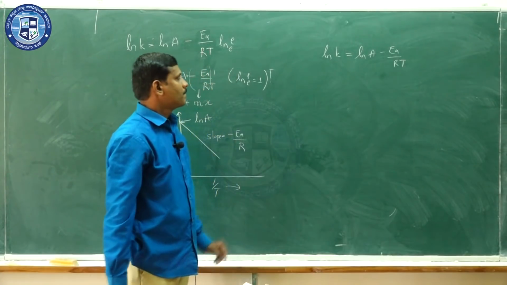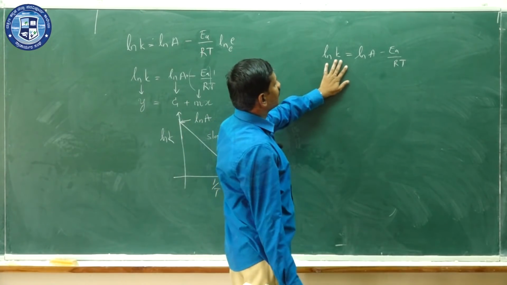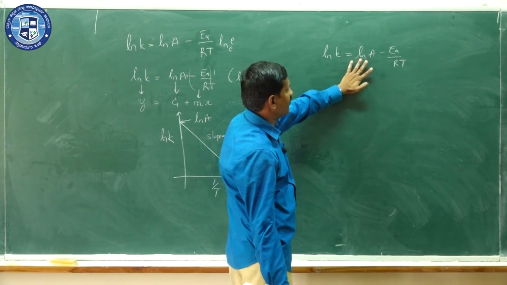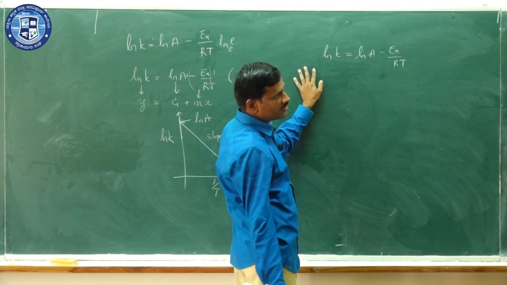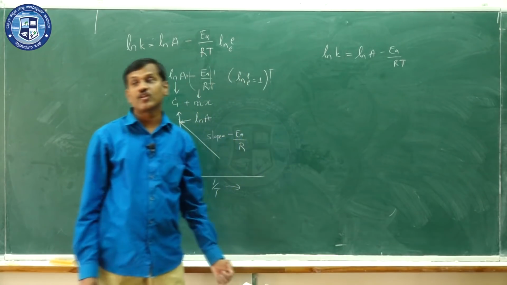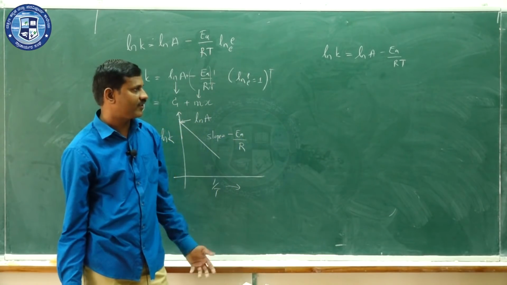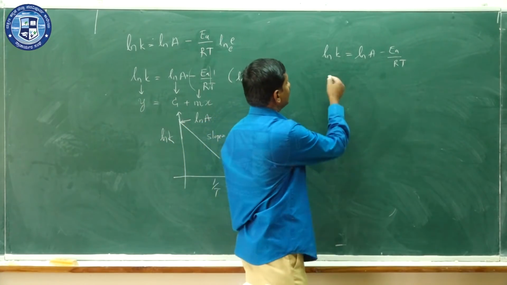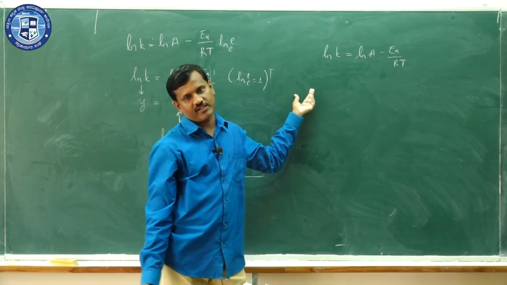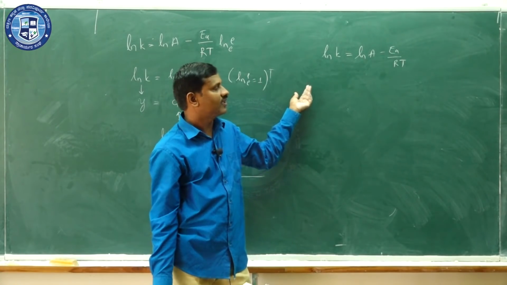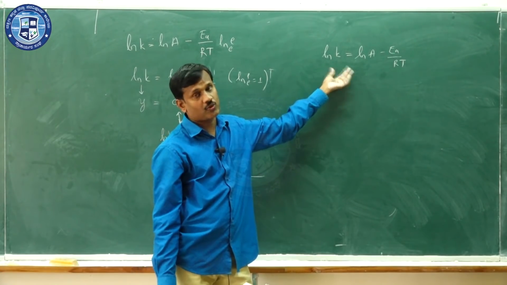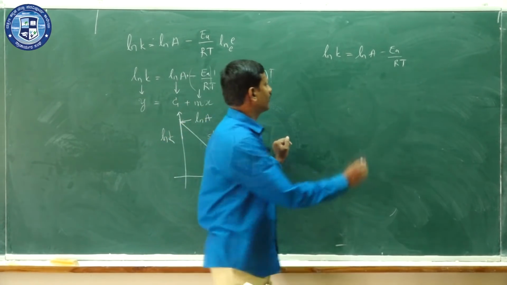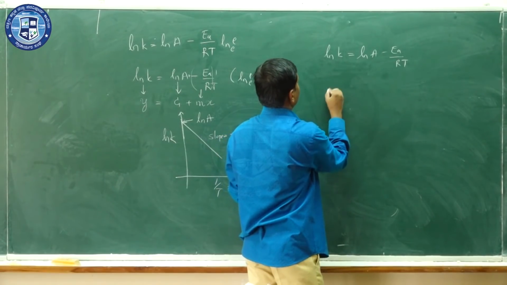If we carry out the chemical reaction at two different temperatures, say T1 and T2, where T2 is greater than T1, then the rate constant will be K1 at temperature T1 and K2 at temperature T2.